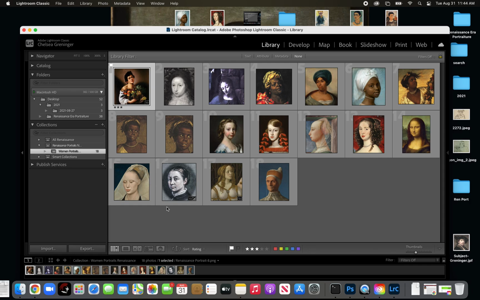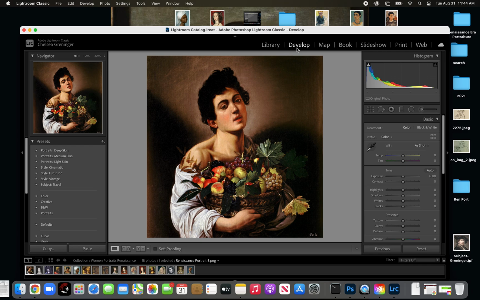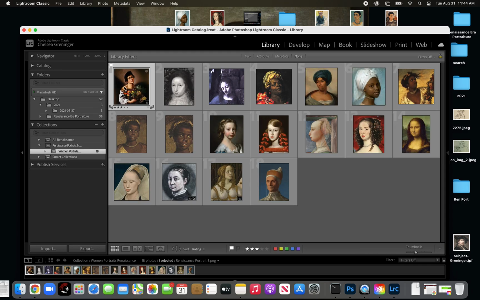Oh, I skipped a step. I would like you to edit one photo in Lightroom. So we cannot edit in library module. We have to edit in develop module. So we can go back and we can choose a photo that we want to edit. I'm going to edit Mona Lisa here, but I'm going to make her look all vintage and scary because Halloween's coming up.